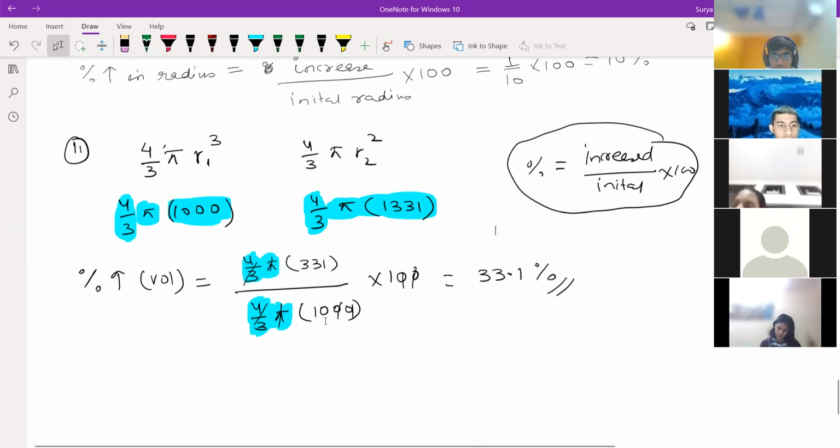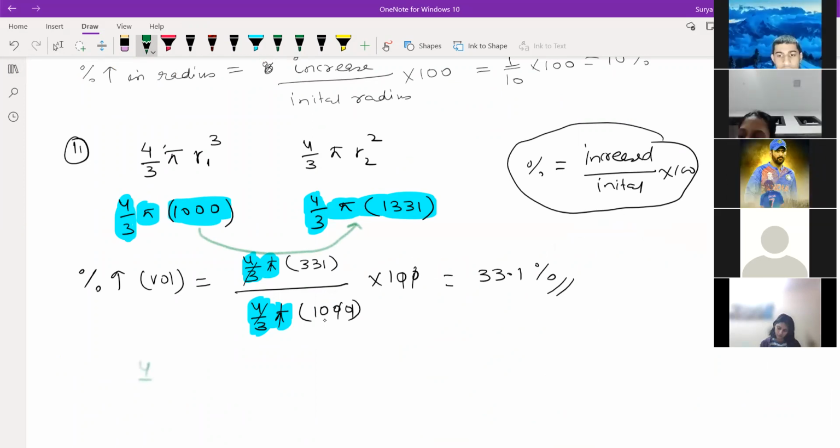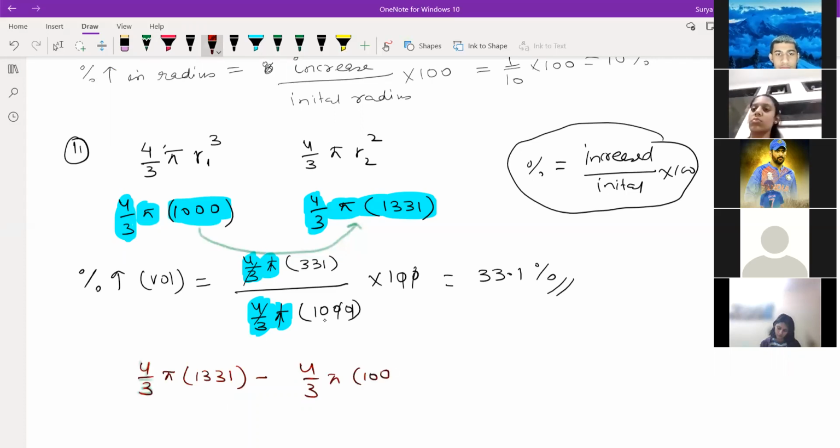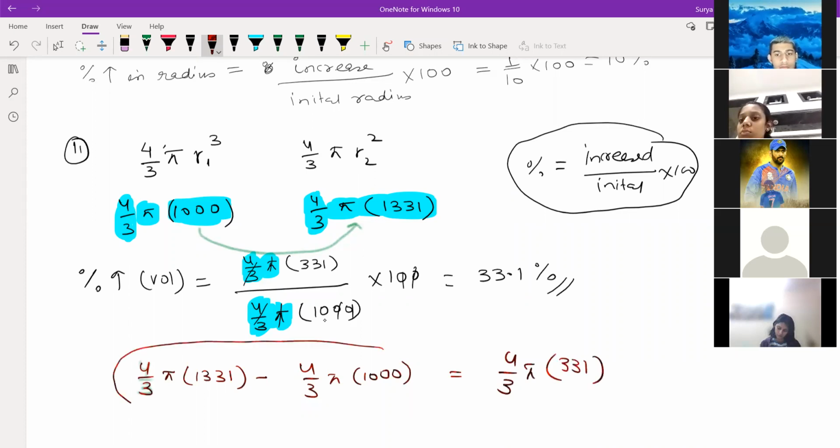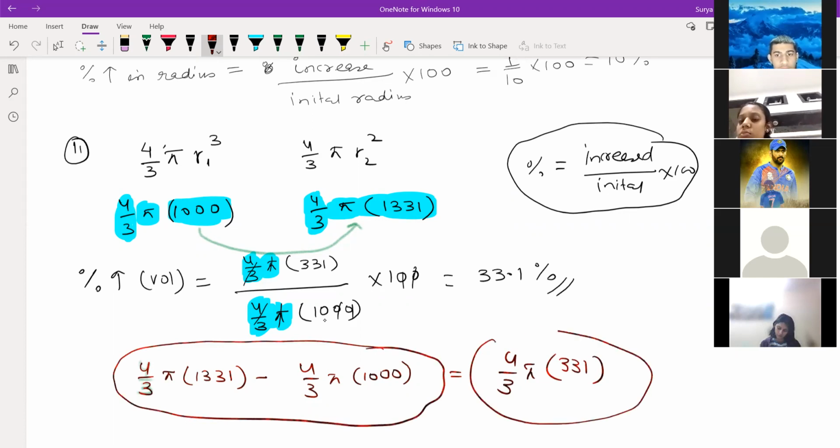The difference we are getting is the increase. How much did it increase from basic to main? See, from here to here. It is 4 by 3 pi 1331 minus 4 by 3 pi 1000, so you get 4 by 3 pi and 331. Is it clear how much it got increased? Yes, sir. So that's why the numerator part is coming like this. Got it?